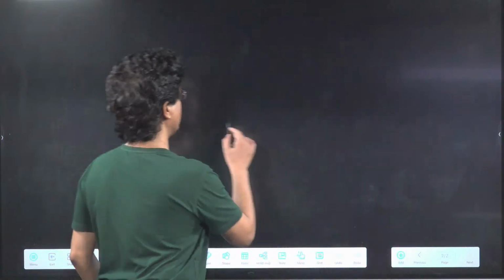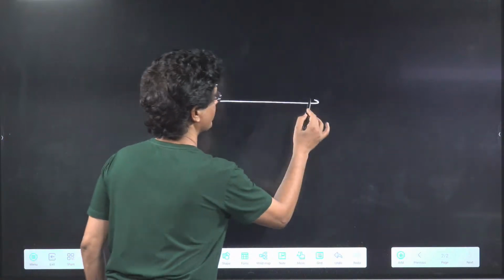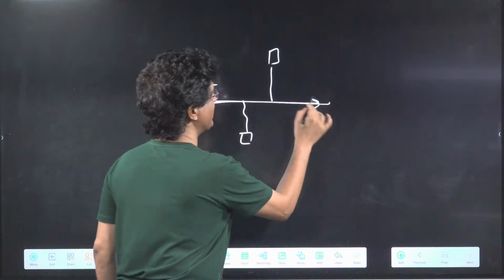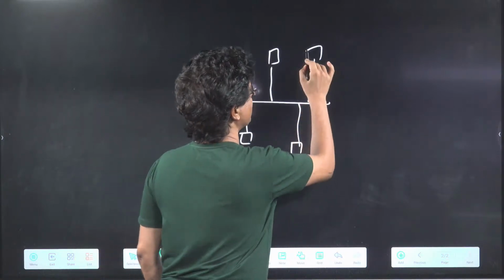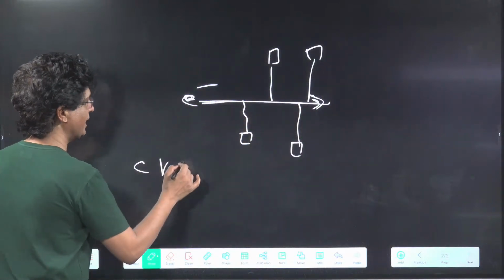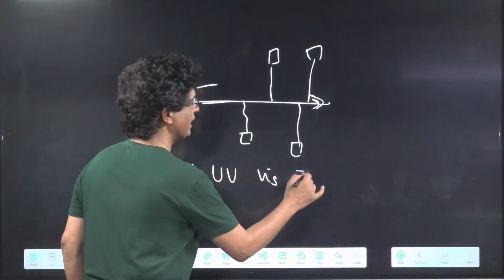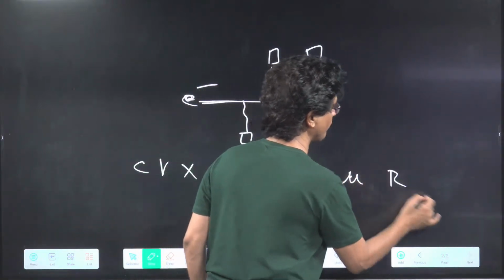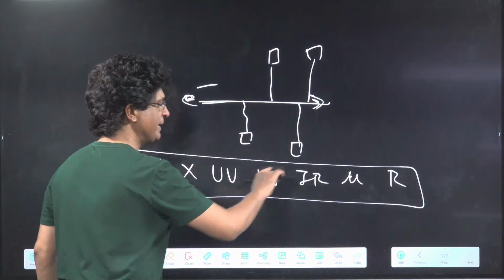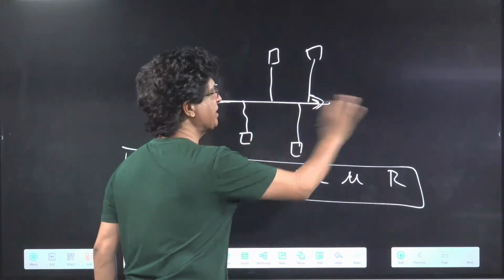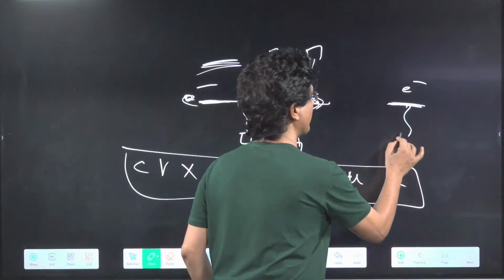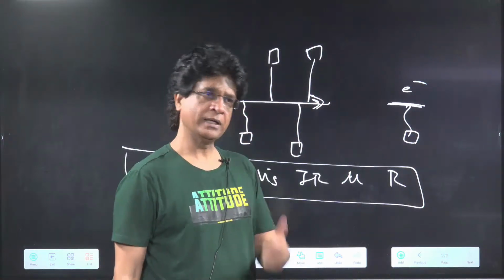But I told you that if an electron, for example, is moving, it will emit electromagnetic radiations. It will lose the kinetic energy in the form of electromagnetic radiations. And what are these electromagnetic radiations? All those which we have listed: cosmic rays, gamma rays, X-rays, UV rays, visible light, infrared rays, microwaves, and radio waves. All these are electromagnetic radiations, and they will be emitted whenever a charged particle is accelerating or is vibrating. For example, if there's an electron, it keeps on vibrating, it will also keep on emitting what? Electromagnetic radiation. Yes or no?